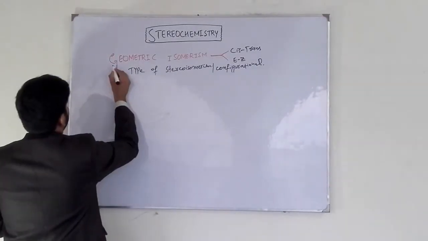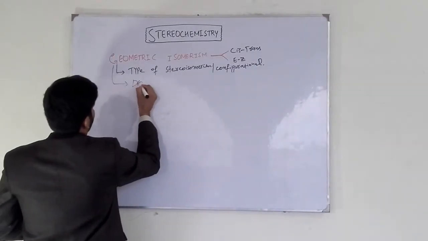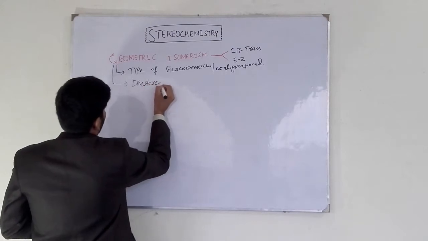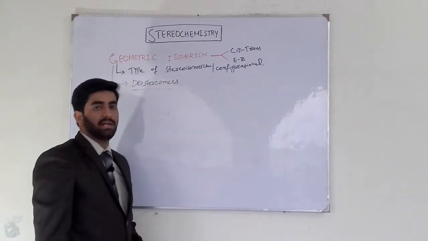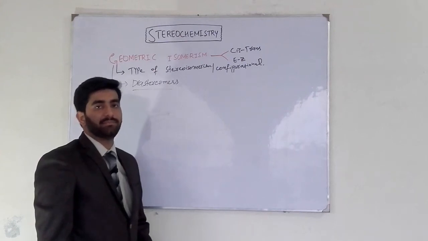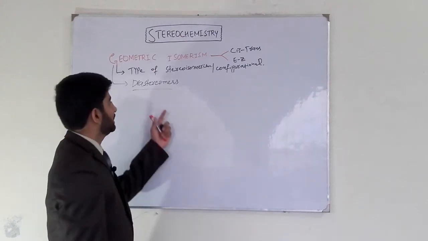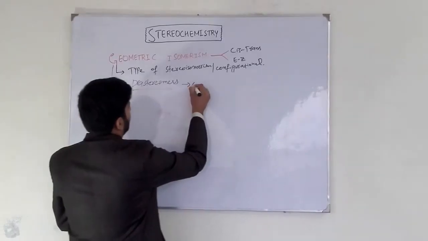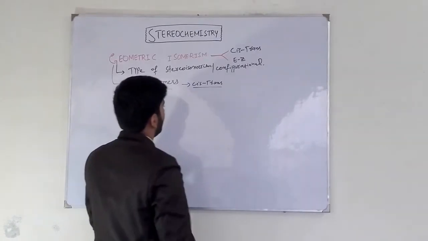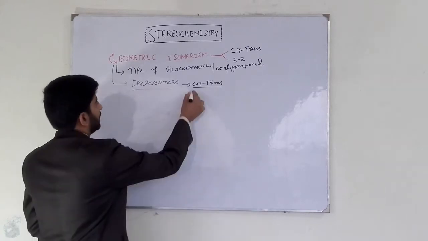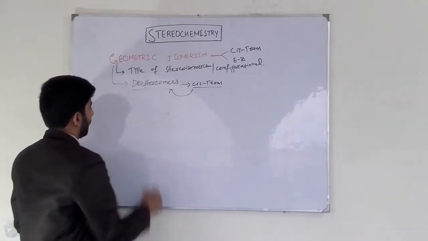Geometric isomers are diastereomers. Why are they diastereomers? They are diastereomers because they are non-superimposable and non-mirror images of each other. Cis-trans isomers are non-superimposable, non-mirror images of each other, so they are diastereomers.